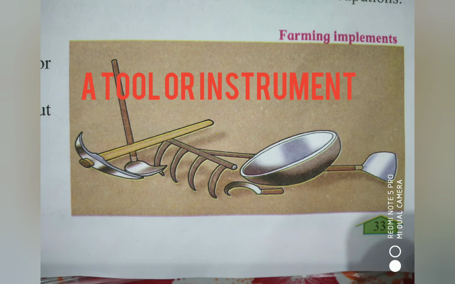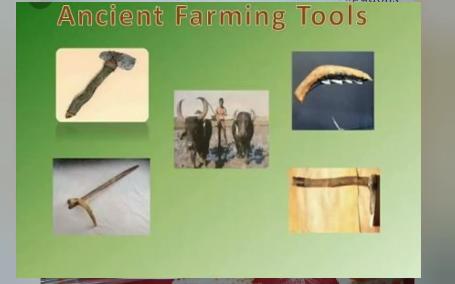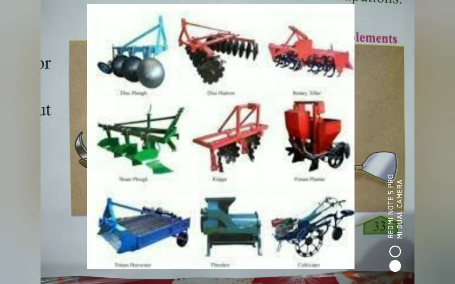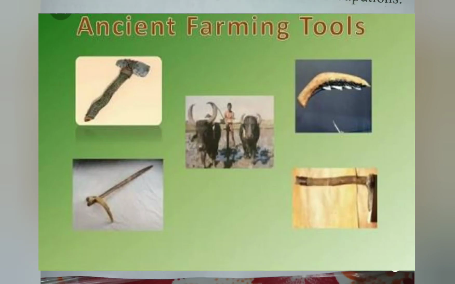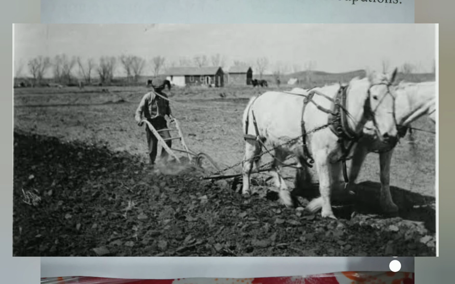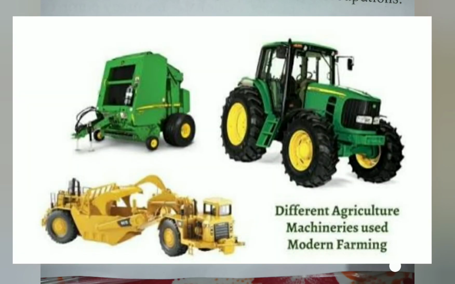So there are two types of implements. One is ancient implement and the other is modern implement. Now what is meant by ancient implements? Ancient means which was used by the people in olden days. It started when man started to do farming. So at that time people were using these ancient implements, old implements.